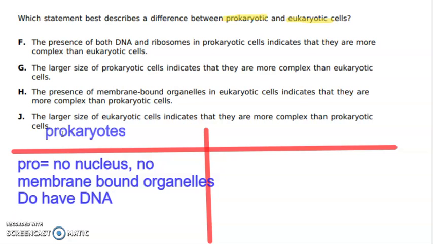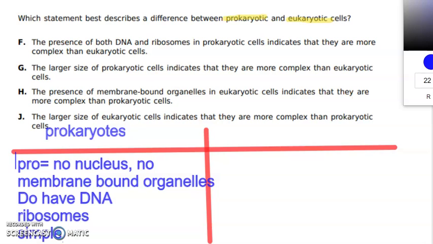Okay, it does have some ribosomes to make proteins, but it does not have those membrane-bound organelles like chloroplasts and a mitochondria and things like that. Okay, because prokaryotes really don't have much, they have DNA and some ribosomes, we say that they're simple. Okay, they don't have a lot to them, so they're just simple, a simple type of cell.